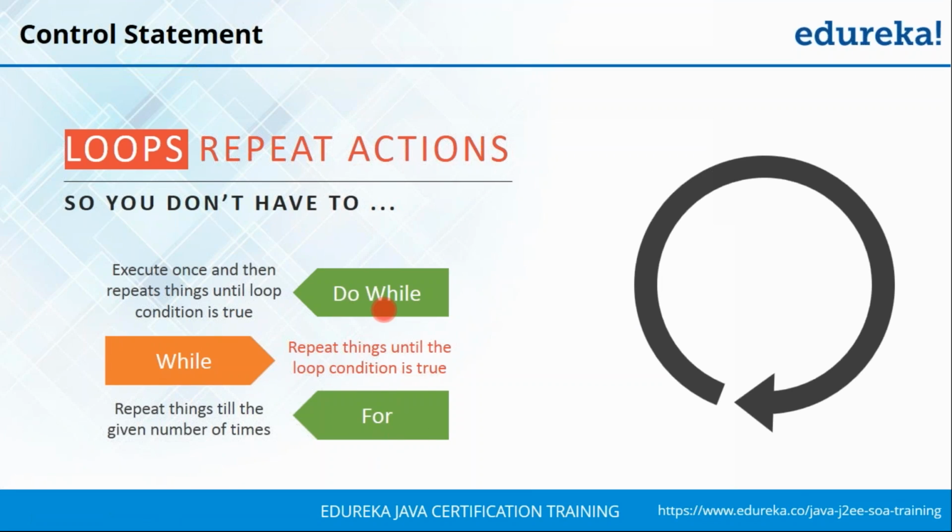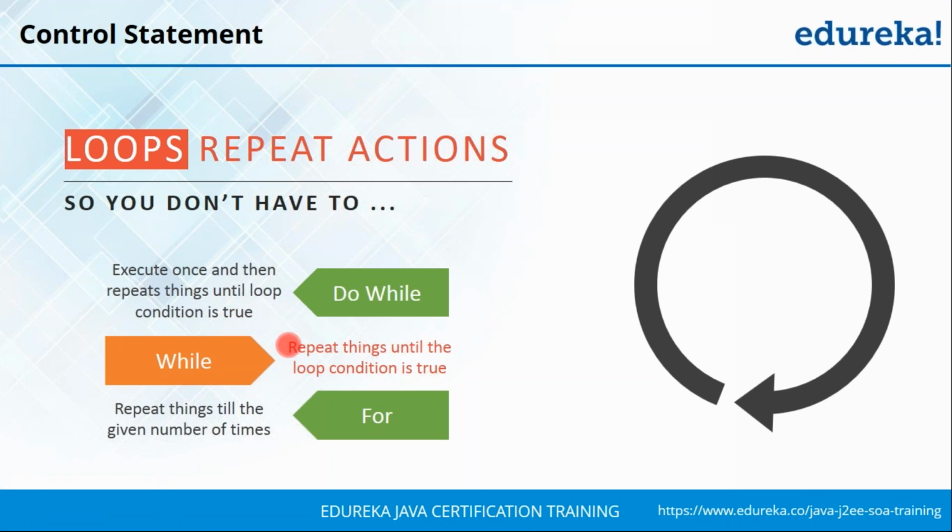Now in the do while loop, you execute the set of statements inside the loop once. Then you check if the condition is true. If it is true, then you're going to go back and execute until the condition becomes false. So basically a do while loop executes at least once and then only checks the condition. So it is an exit control loop, where you're controlling when the controller should move out from the loop statement.